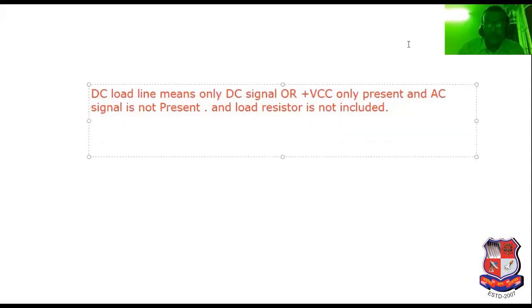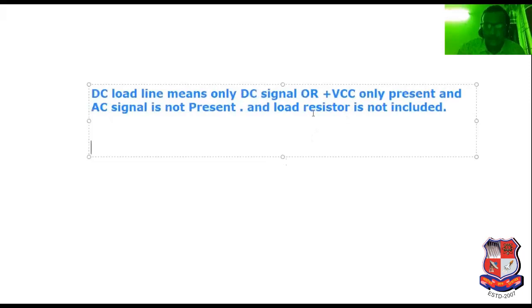Now, what is the meaning of AC load line? I have mentioned it here with the help of a red marker, so that you will be able to understand the meaning of DC load line and AC load line.